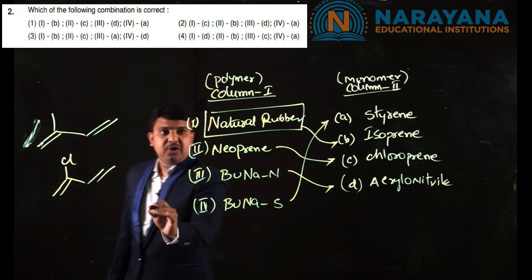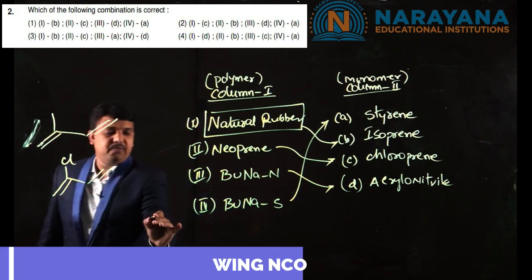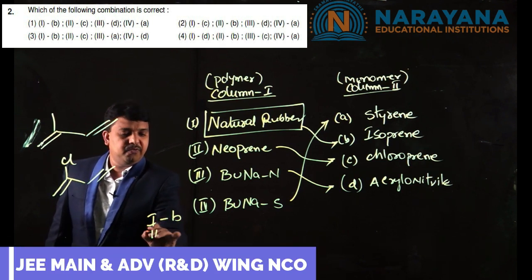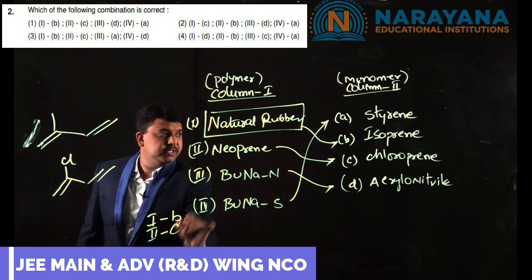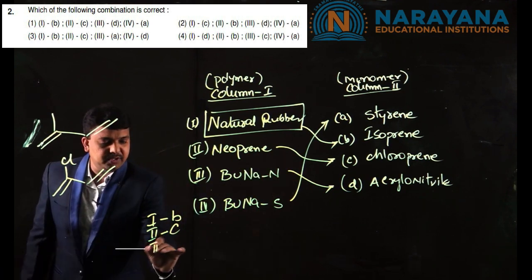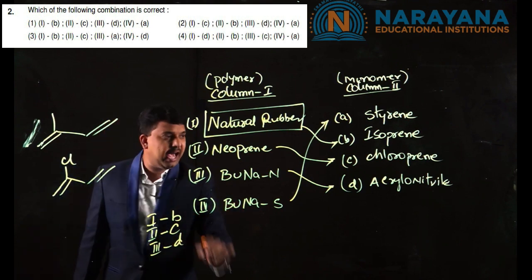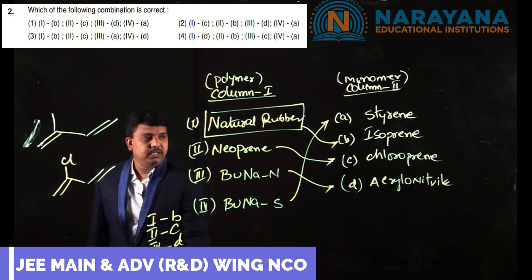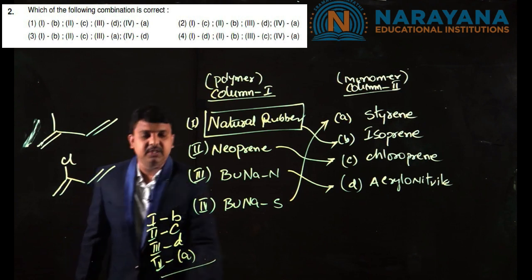So for natural rubber, the match is B. For 2, neoprene, the correct match is C, chloroprene. And for 3, which is Buna-N, the correct match is D, acrylonitrile. And for 4, the last one, Buna-S, the correct match is styrene, A. So this is the answer.